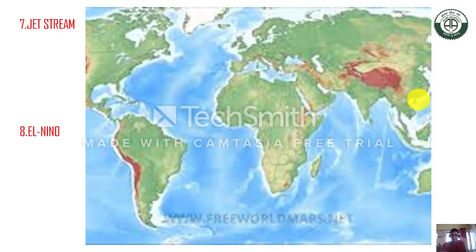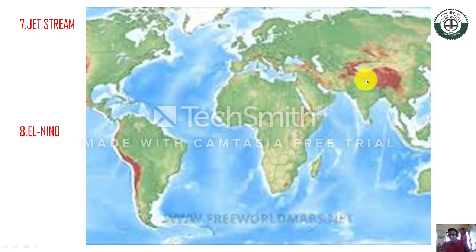After that, they discovered there is another type of jet stream that also creates an extra force, also blowing from high pressure to low pressure. So this wind also plays a vital role in the Indian subcontinent.